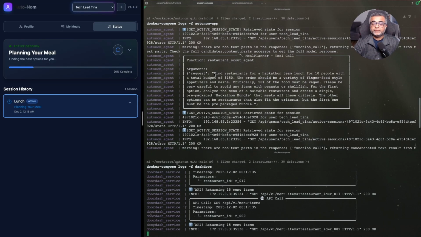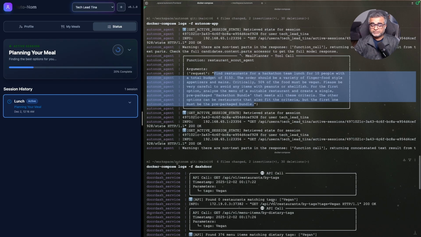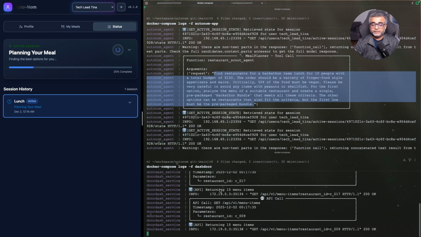So as you can see over here, the restaurant scout agent has got the requirements that we need. So it has broken down the requirements. It has critically said that, hey, 50% of the food must be vegan. And based on that, if you see in the dashboard API, the scout is looking for vegan restaurants.